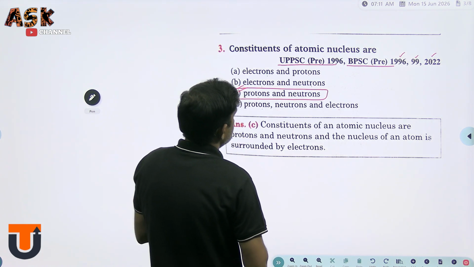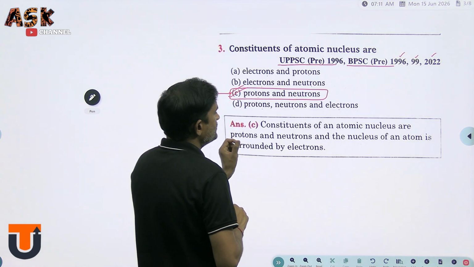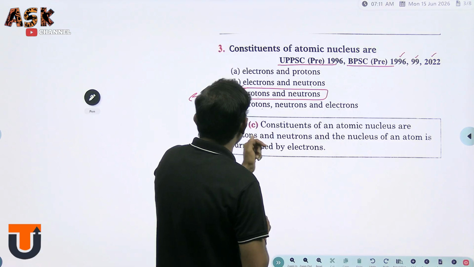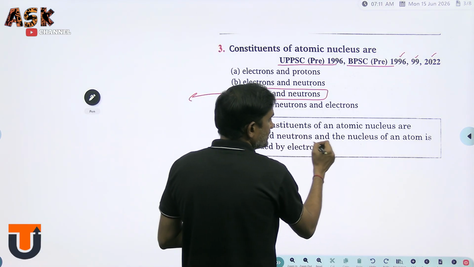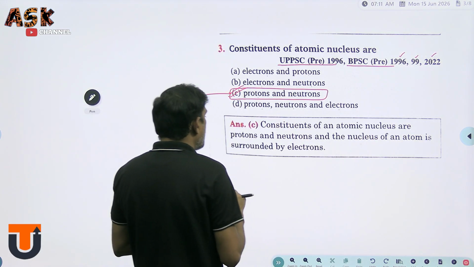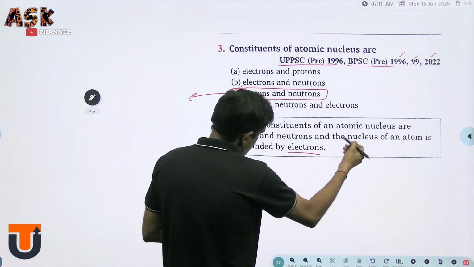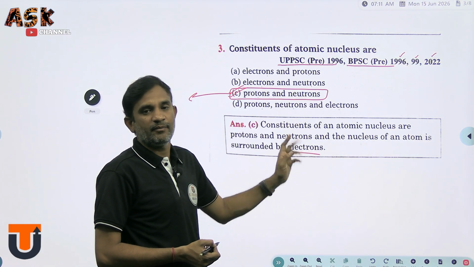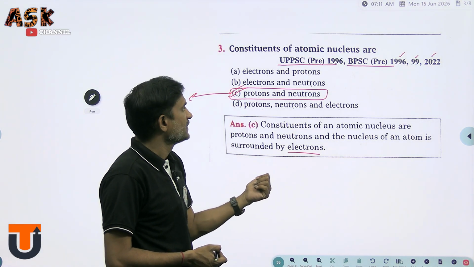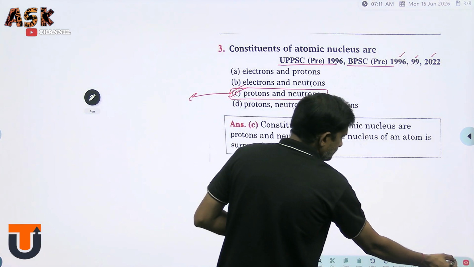Here, see some explanation. Constituents of an atomic nucleus are protons and neutrons. The nucleus of an atom is surrounded by electrons. We already discussed this in the previous question's explanation. Yes, next question.